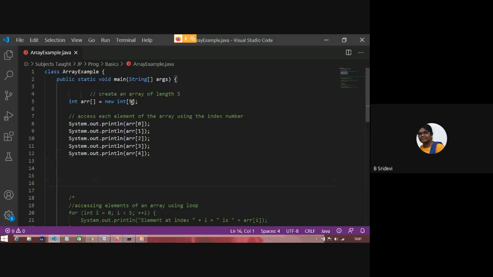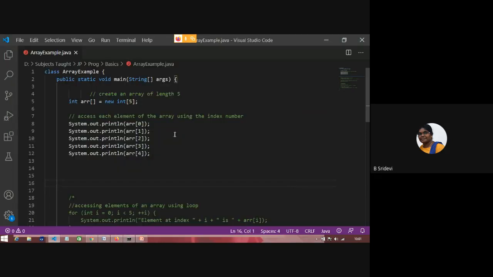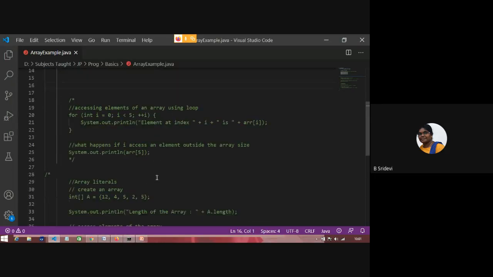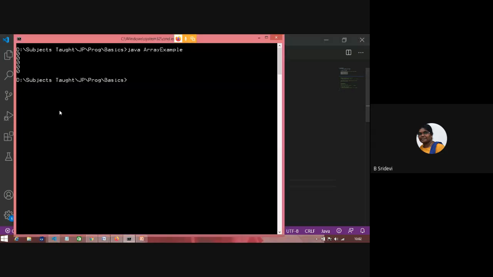So what's the size of the array here? 5. I am printing 5 elements. I have not written anything else, I just tried to print array of 0, array of 1, array of 2, array of 3, array of 4. Okay. Is it clear? Are you able to see the zeros here?